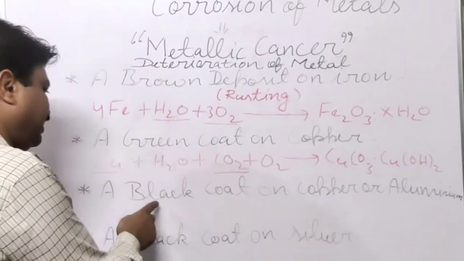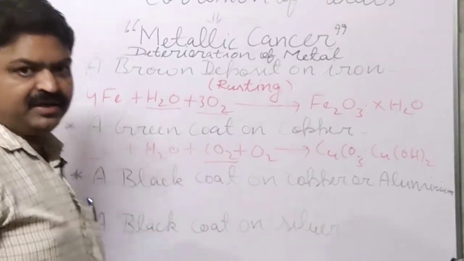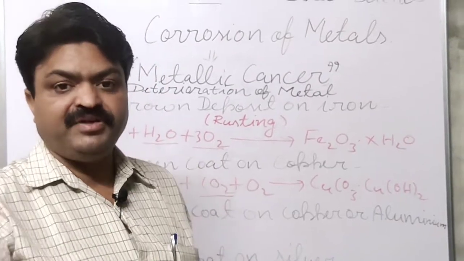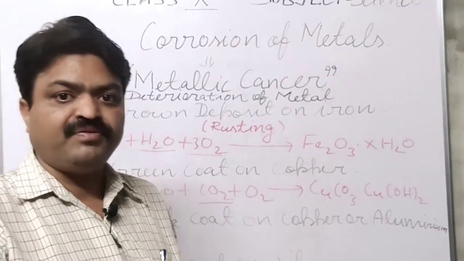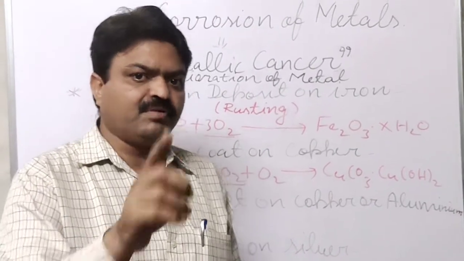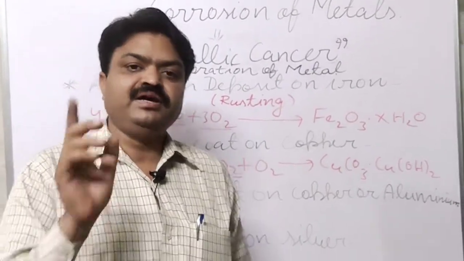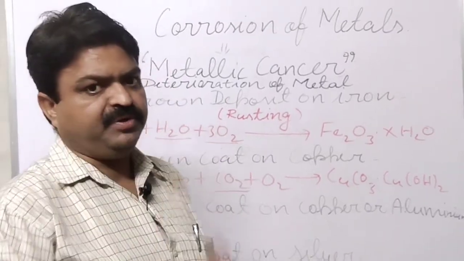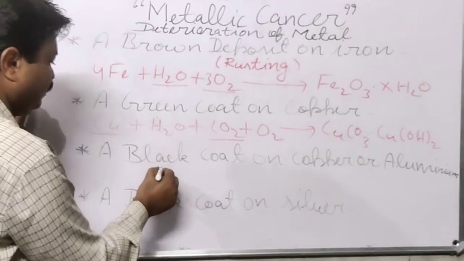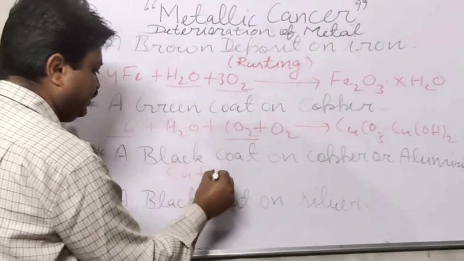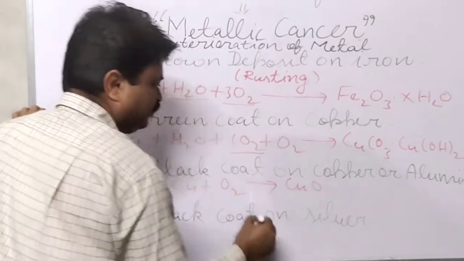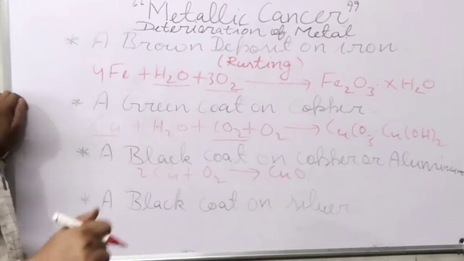They become dull and dark due to a chemical reaction in which their surface reacts with oxygen, and they form metallic oxide, and due to the formation of the metallic oxide they have a dull and dark appearance. If we speak about copper, then copper reacts with oxygen, and what will it form? It will form CuO, copper oxide.